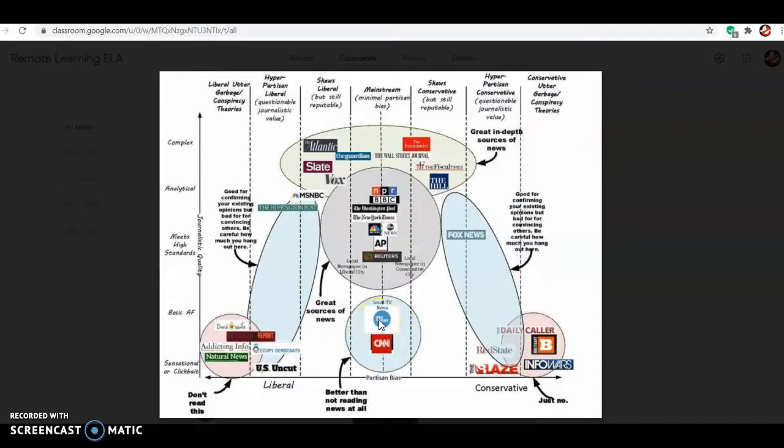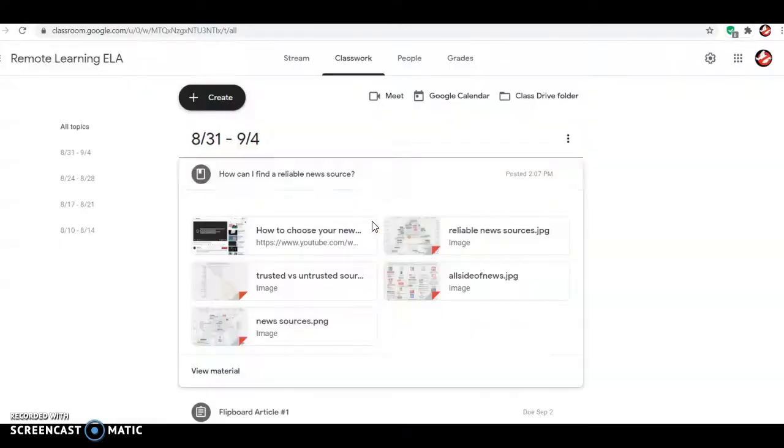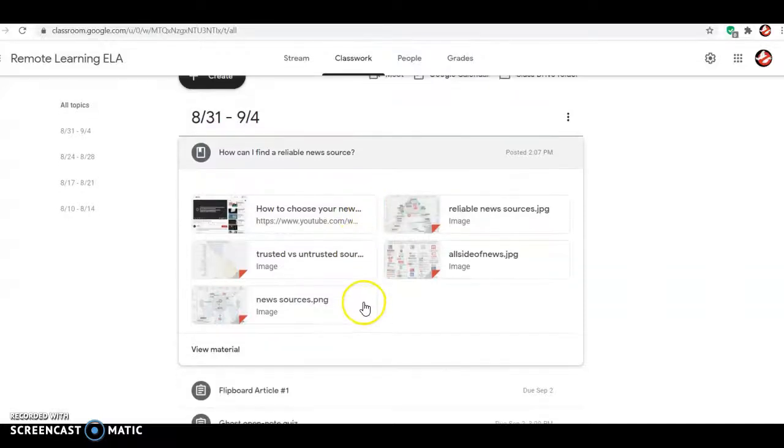So remember, it's a skewed bias. So everybody's going to have a different opinion, and that's okay. I showed all this to give you the idea of what you want to stay near and what you want to stay away from when you're trying to find reliable news sources, okay?